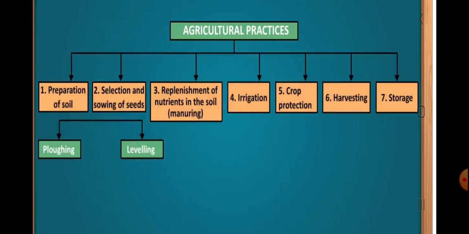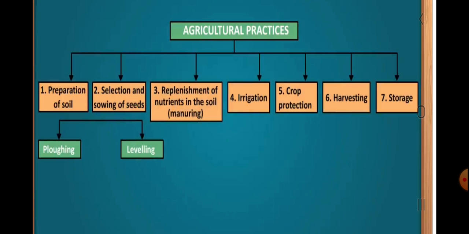Replenishment of nutrients in the soil, that is adding manures and fertilizers. Next is irrigation, crop protection, that is the removal of weeds, harvesting, and at the last the storage of food grains.